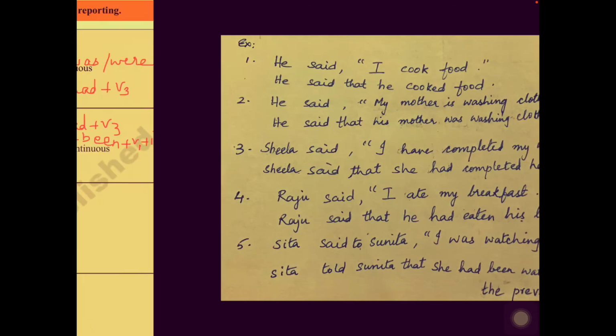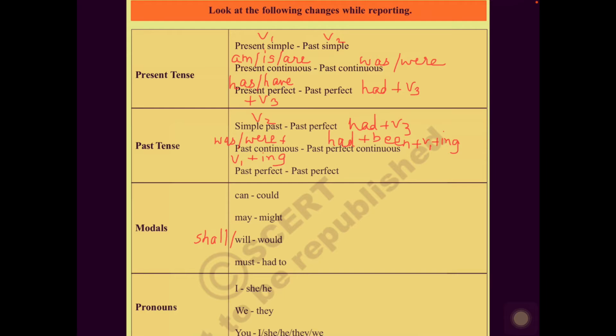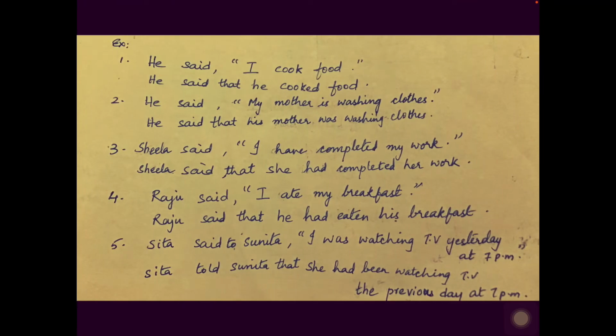Understood? Next. So let us see the next one. If it is in past continuous. See, already you have changed the present continuous to past continuous. So if the reported part is in past continuous, that means was or were plus V1 plus ing form is there, then it changes to had plus been plus V1 plus ing form. Understood? And that is called past perfect continuous. So what is the tense it changes to? Past continuous changes to past perfect continuous.